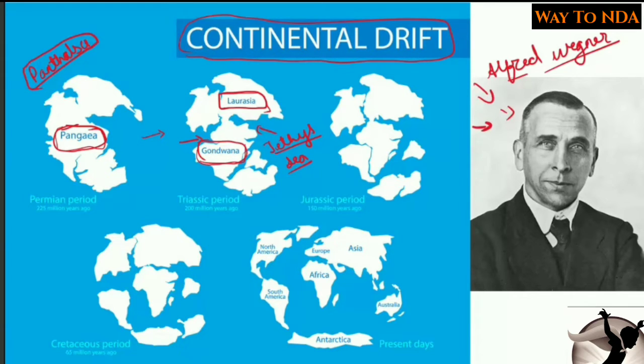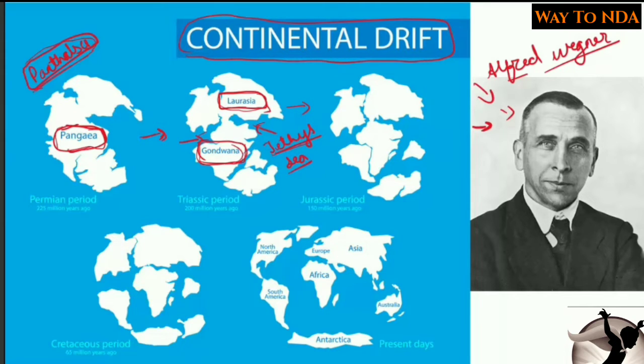He said that there was a single continent called Pangaea, and a single water body around this Pangaea, which was called Panthalassa. Again he said that this single landmass got divided into 2 due to some forces, due to some movements. The northern landmass we can call Laurasia and the southern we can call Gondwana, and the water body in between these 2 landmasses, he called Tethys Sea.